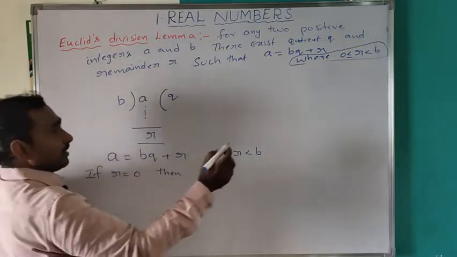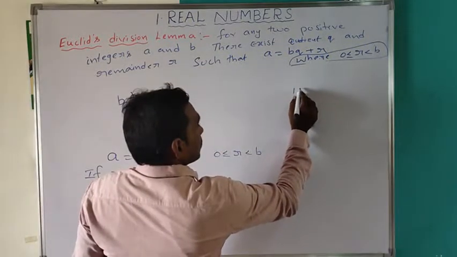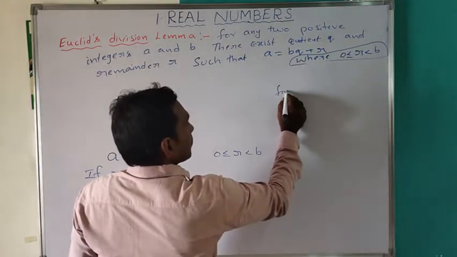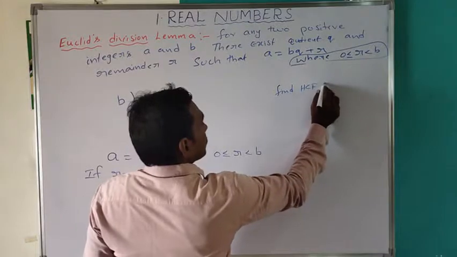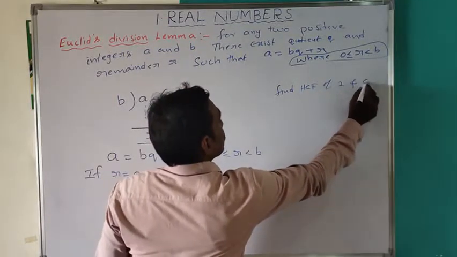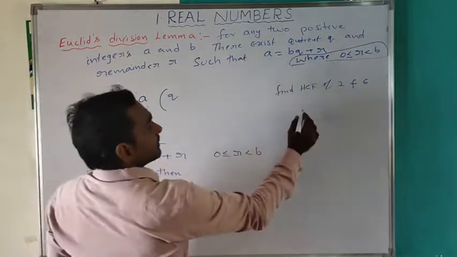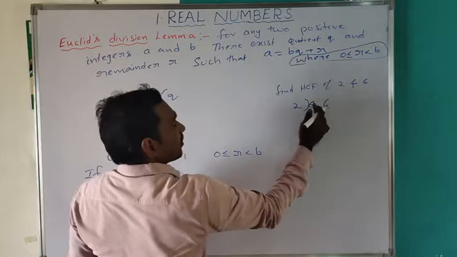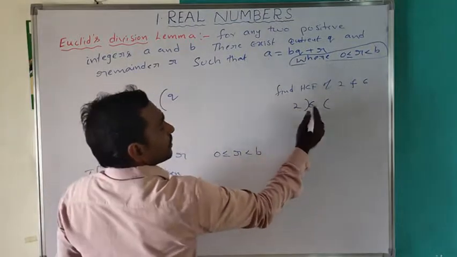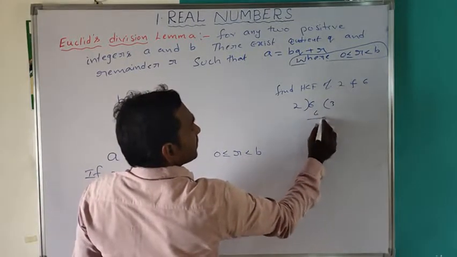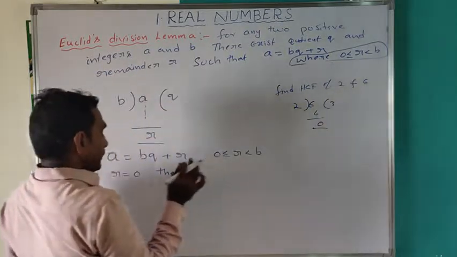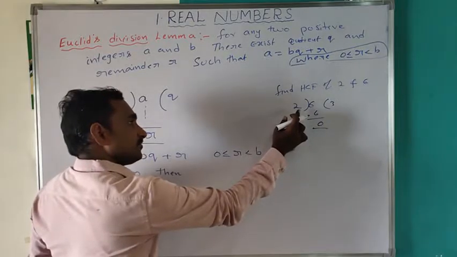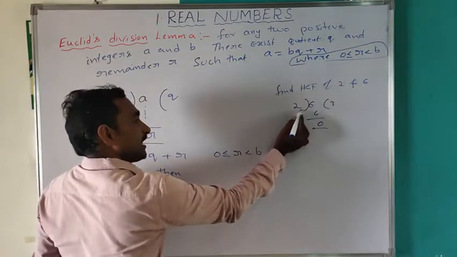Suppose we find the HCF of 2 and 6 by using Euclid division algorithm. 6 is divided by 2. Since 6 is greater than 2, we divide 6 by 2. Quotient is 3. Remainder is 0. So if the remainder is 0, then the HCF of 2 and 6 is the divisor only.